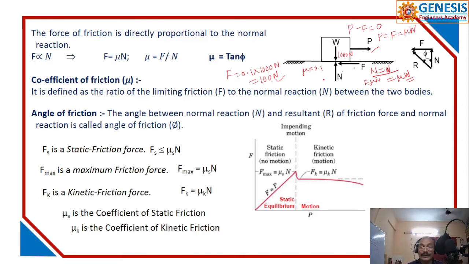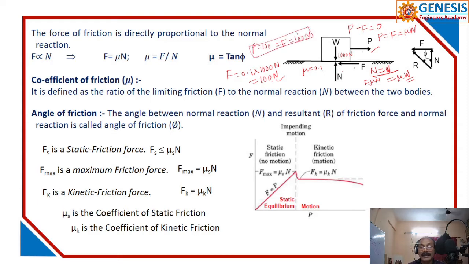If I apply 100 newtons, then we can say the body is just about to move. That means it is ready to impend, or ready to move. You got my point? So where P is equal to 100 newtons, F is equal to 100 newtons.